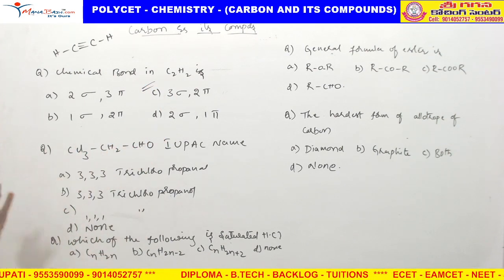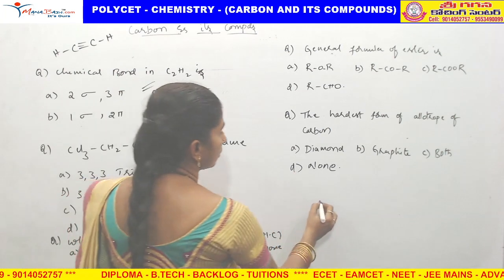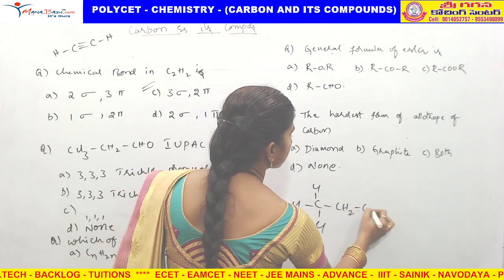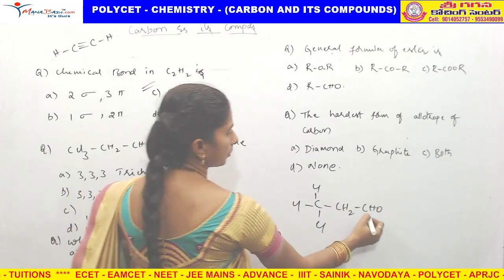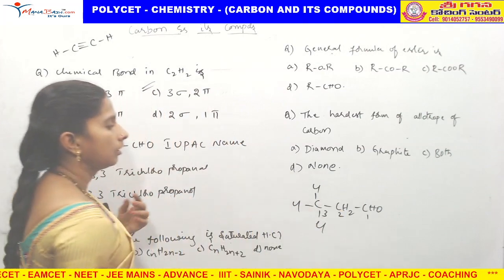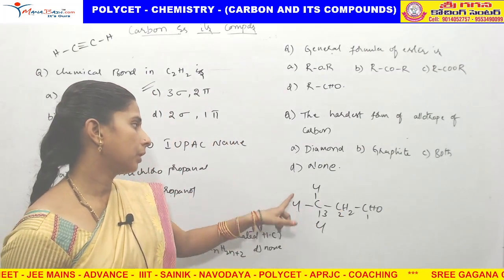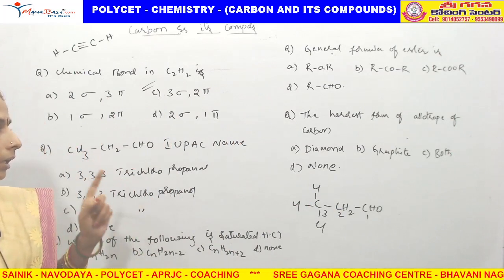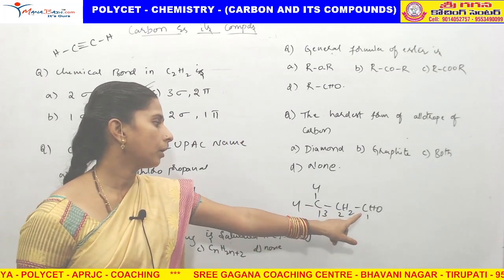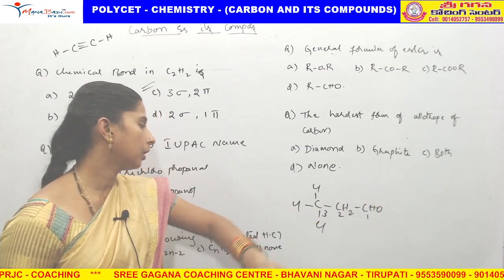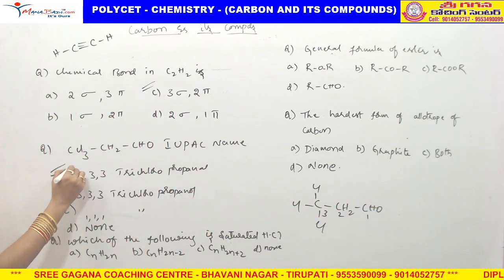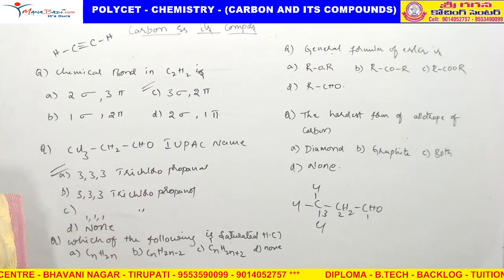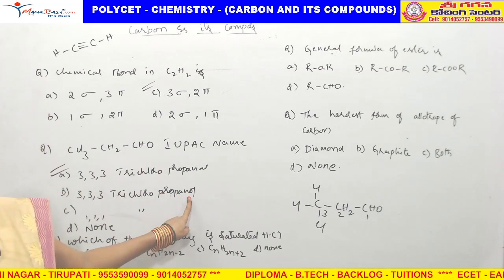CCl3CH2CHO. Very important one. Numbering obviously 1, 2, 3. First the substituent name, 3 chlorines are there on the same carbon. 3,3,3-trichloropropanol. Which one? This one. This is propanol, means alcohol.